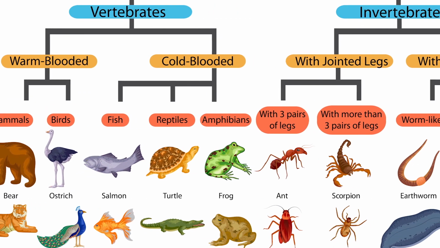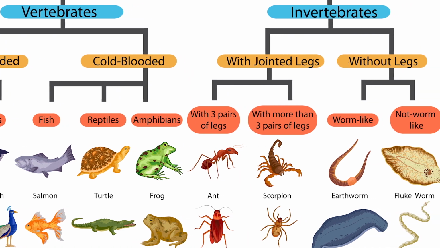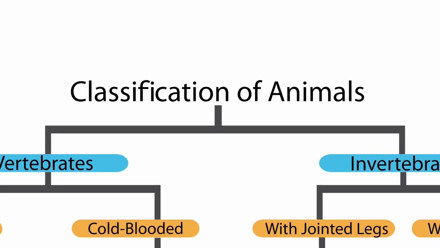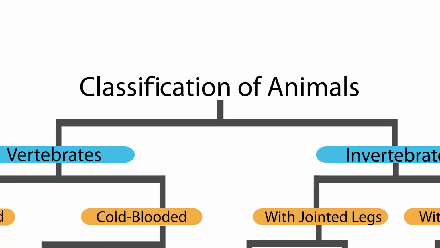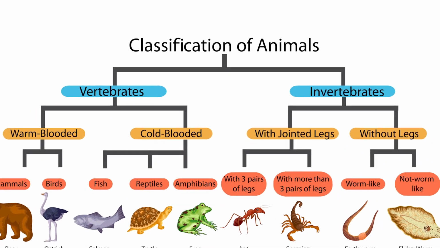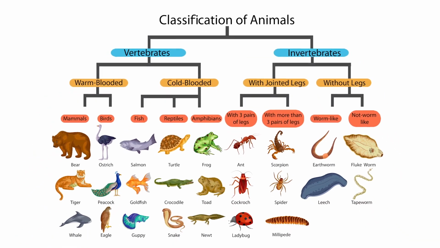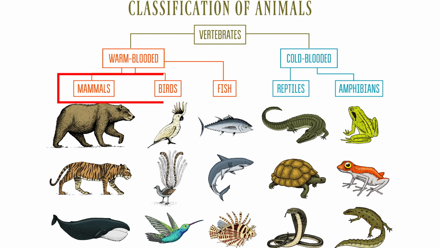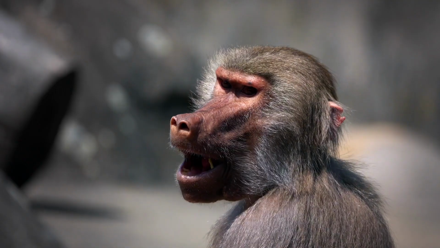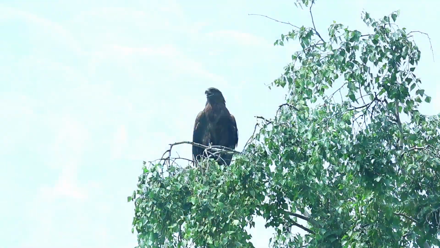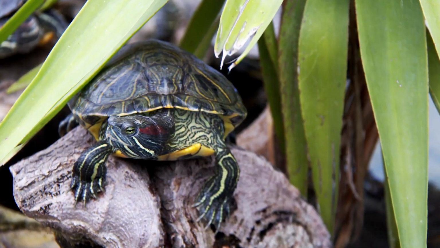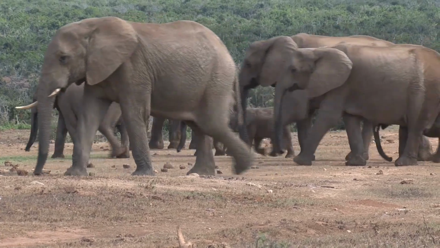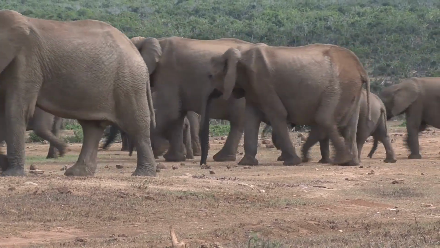Animals in both groups are divided into smaller groups based on their traits or characteristics. Scientists call this classification. Classification helps make it easier to identify and study animals throughout the world. Scientists have classified all vertebrates into 5 different groups: mammals, birds, fish, reptiles, and amphibians. You can probably name some animals that go into each group.